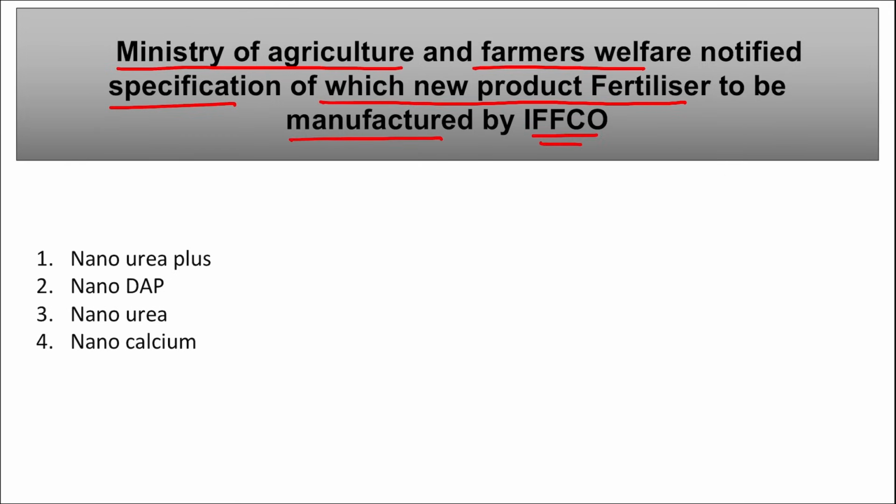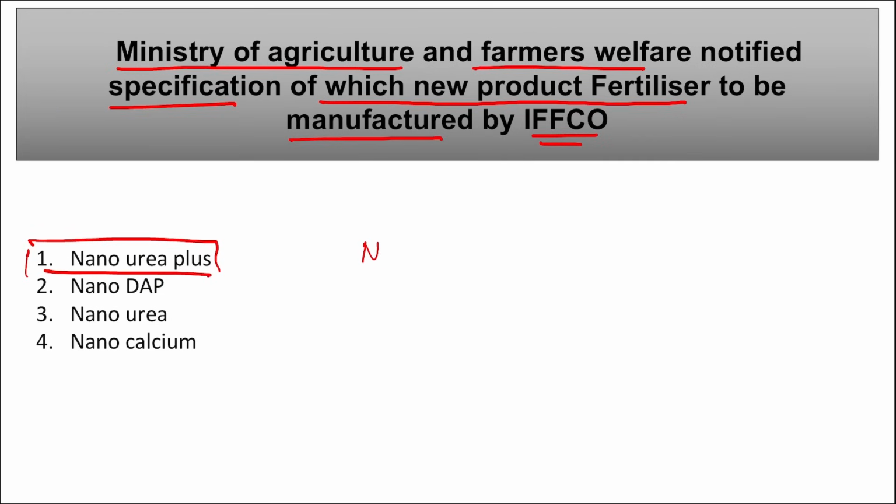Tell me, recently the Ministry of Agriculture and Farmers Welfare notified the specifications of which new product to be manufactured by IFFCO. So which is that new product that we are talking about? It is your Nano Urea Plus. The Ministry of Agriculture and Farmers Welfare notified the new specification of this new product, that is Nano Urea Plus.